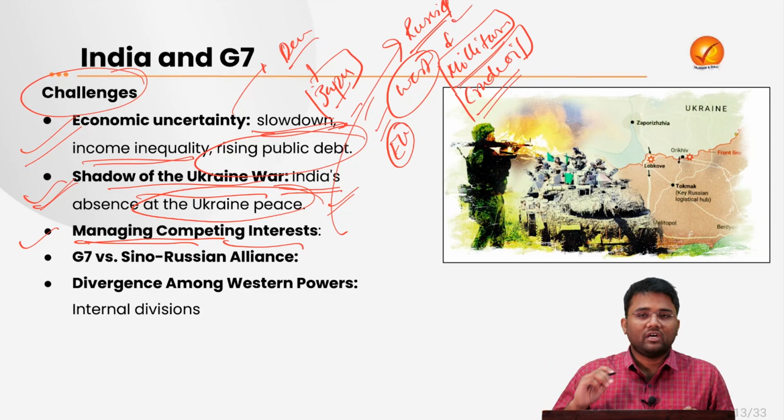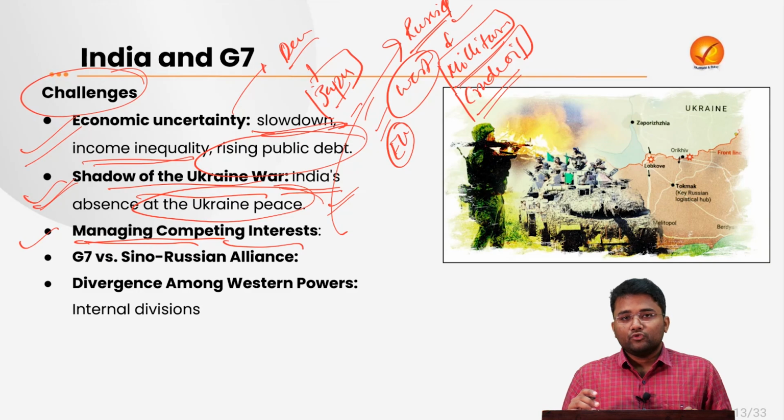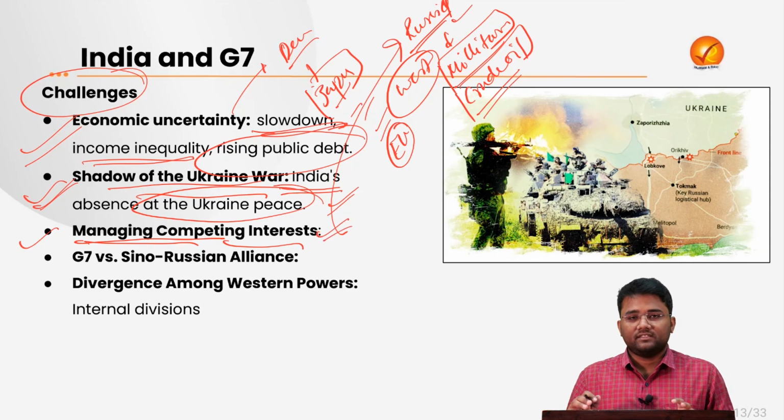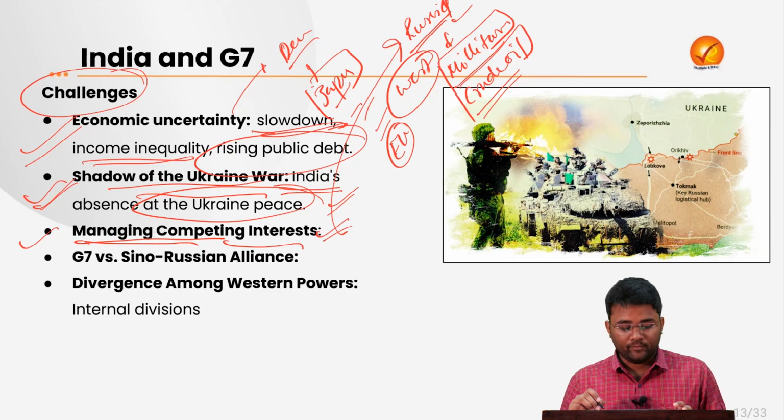That's why we have continued our trades with Russia. So managing this interest both from the West and Russia will become very difficult, and that might be a challenge in the G7 deliberations that is going to happen.